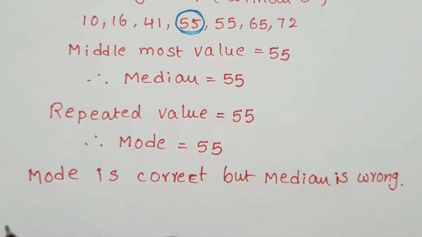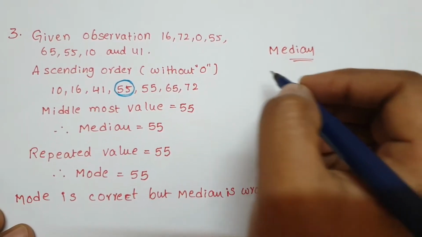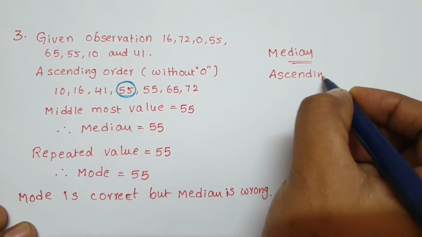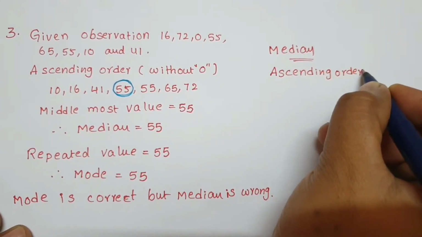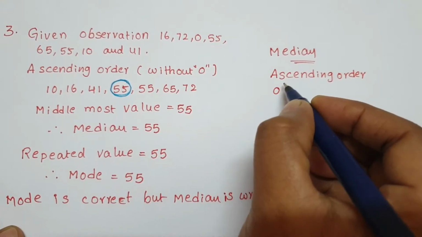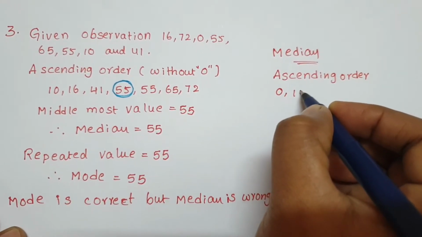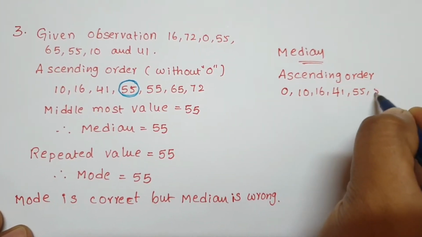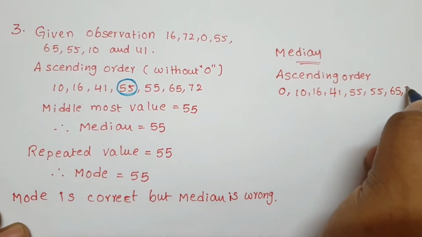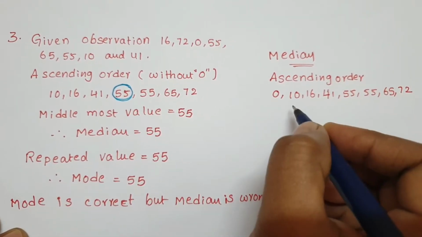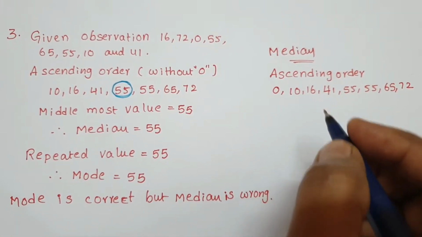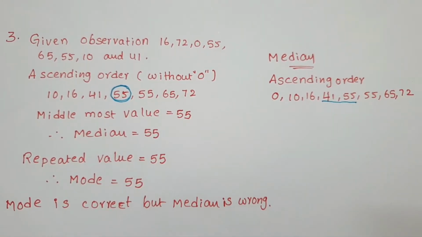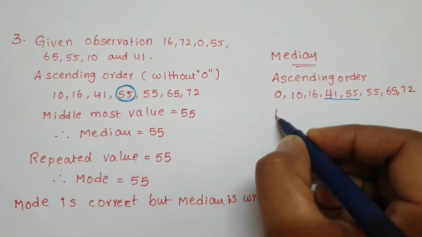So now find the median with 0. Write in ascending order, with 0. 0 is the smallest number, and ascending means small to big: 0, 10, 16, 41, 55, 55, 65, 72. Now how many observations in total? 8 observations, and 8 observations have 2 medians. We find the average of those 2 numbers.